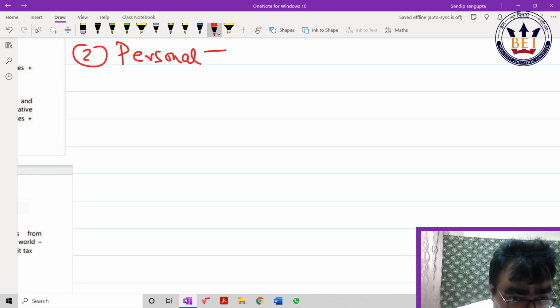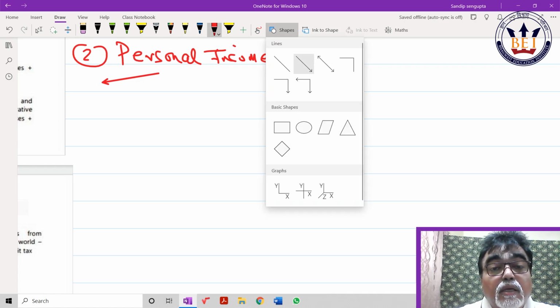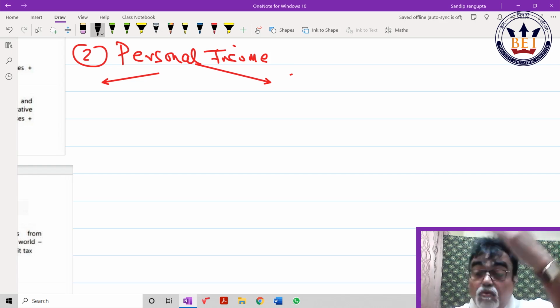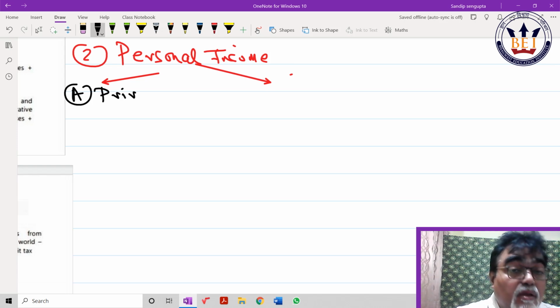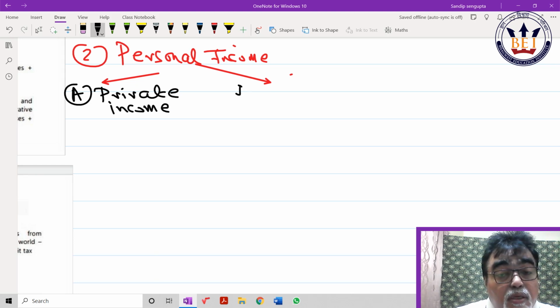Either you can find out by private income or you can find out by NNPFC. Two ways they can ask you. I believe, please take this way of formula. It will be helpful to track any sum. First, from private income. So personal income equals to private income.